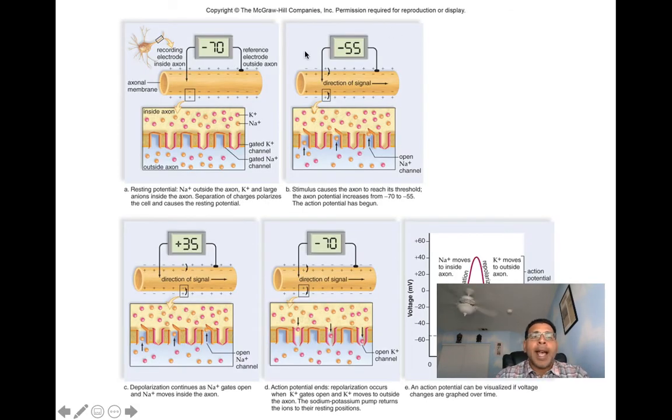So we can see this action potential is going to happen over and over and over again, all the way from one end of the axon to the other end of the axon. So this is how nerves send signals.